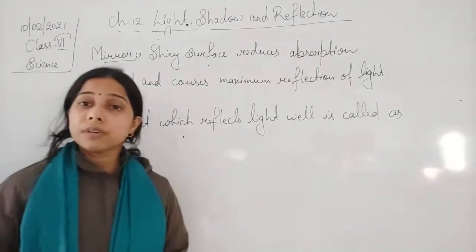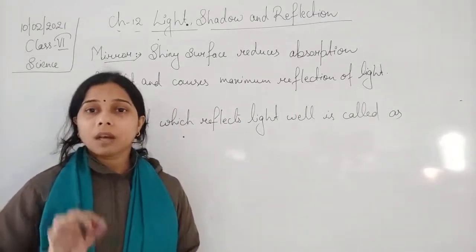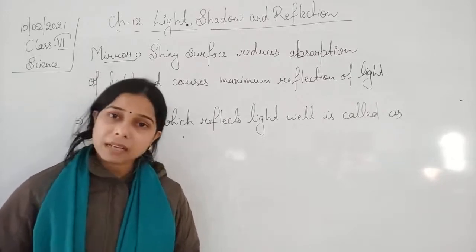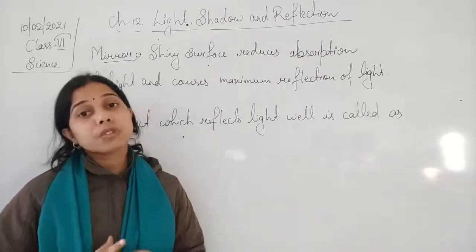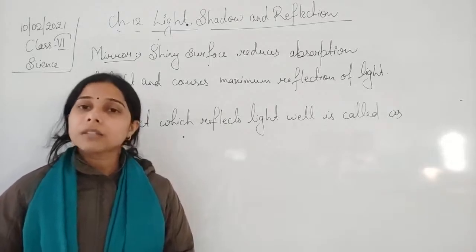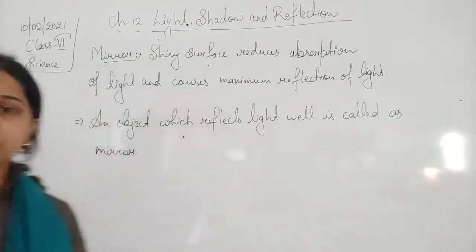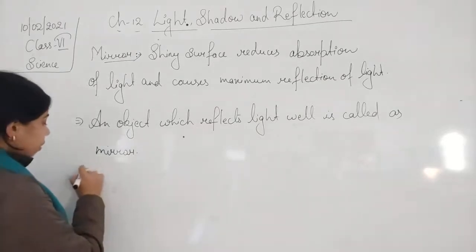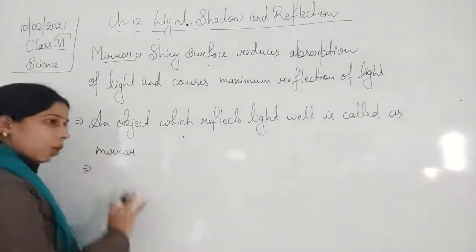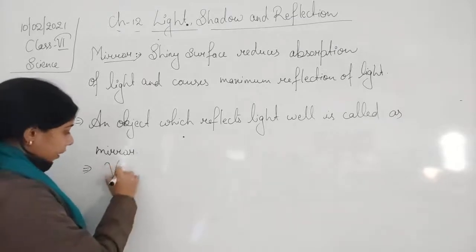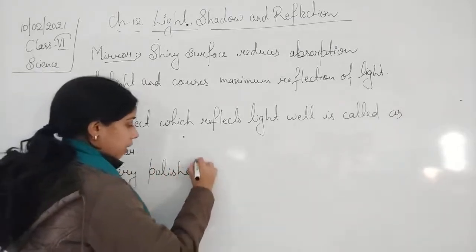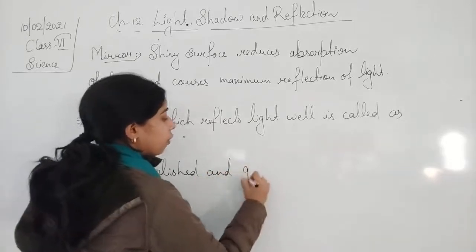So you see, students, from this we can say that the object which has the capability to reflect the maximum amount of light falling on it is called a mirror. So we can say here that a mirror is any object which is very much polished and a good reflector.